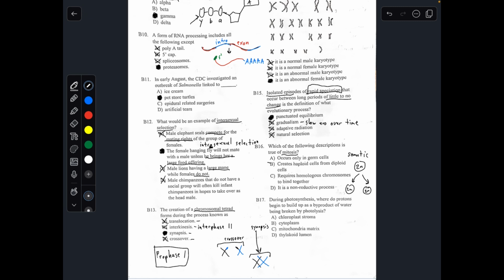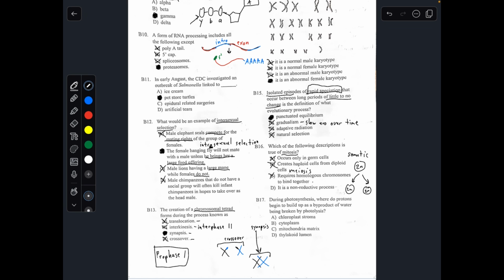Now, we can immediately eliminate B because it does not create haploid cells. Haploid cells would be N. N would mean haploid. 2N would mean diploid. So it cannot create haploid from diploid. That is actually an example of meiosis. Letter A, only occurs in germ cells. That's not true. Normal body cells can also undergo mitosis.